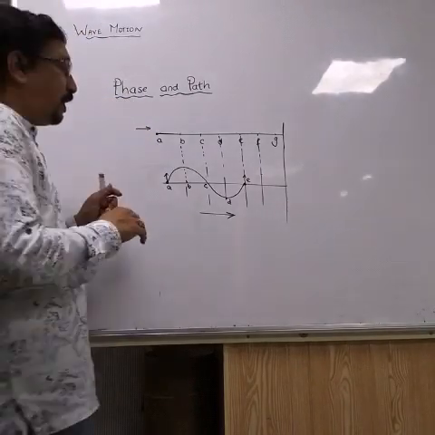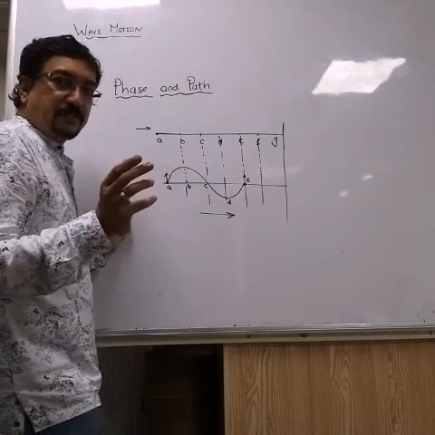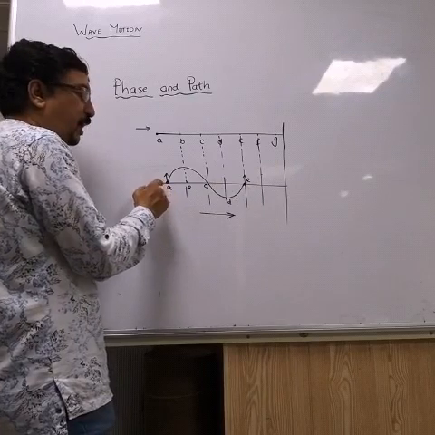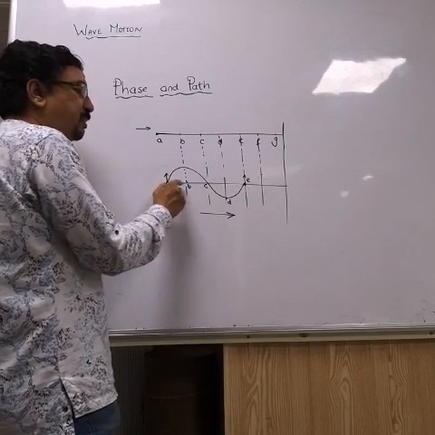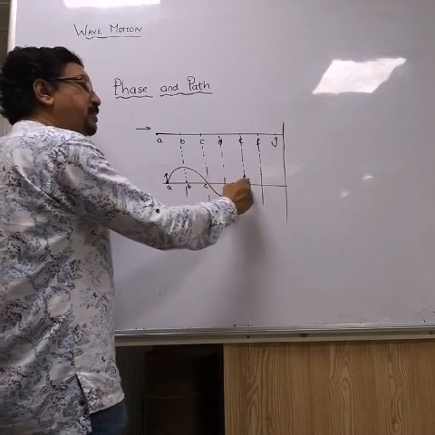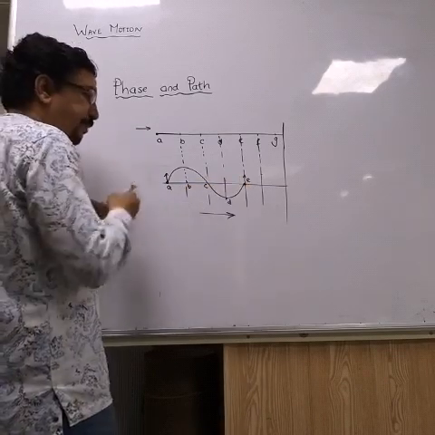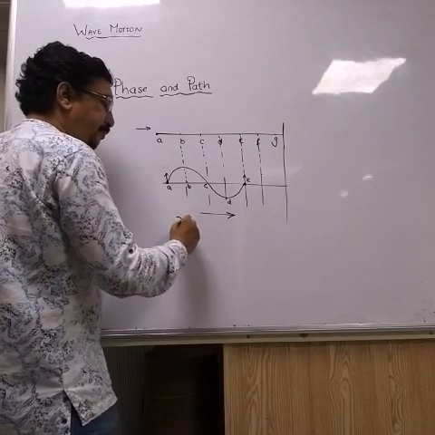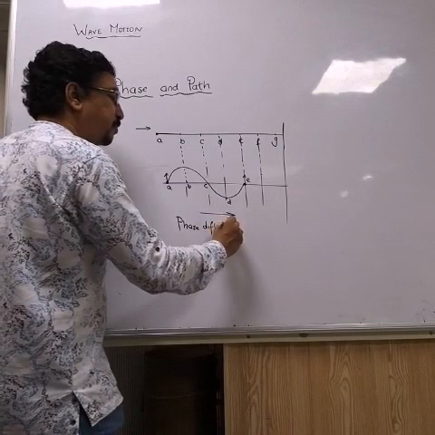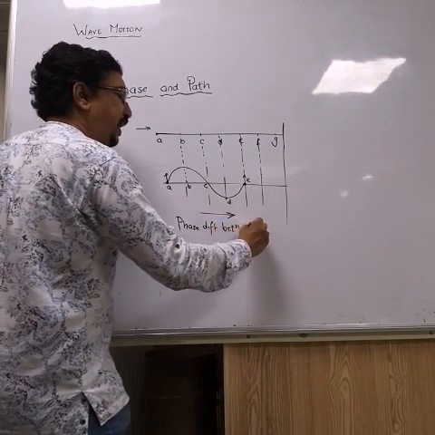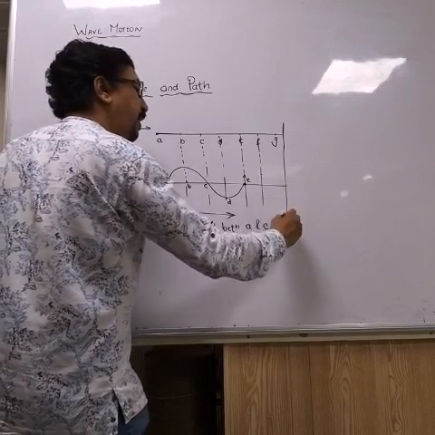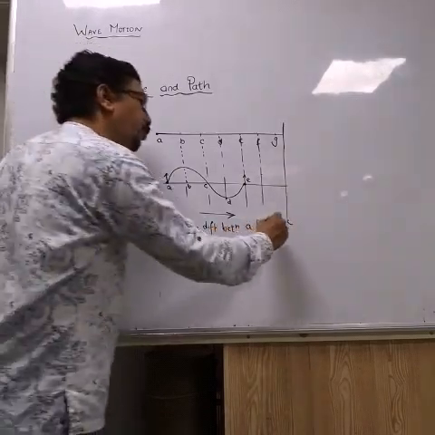Now phase difference is the angle which we measure. This is a sine wave. We measure angle from here. This is 0, this is pi by 2, this is pi, 3 pi by 2, and this is 2 pi. So the phase difference between A and E is 2 pi radians.